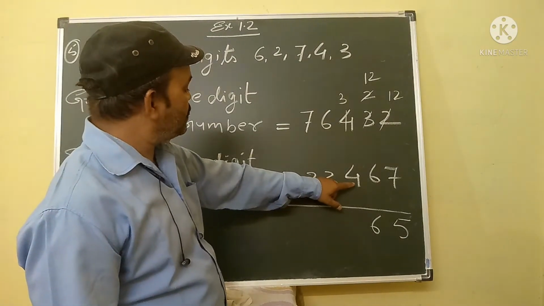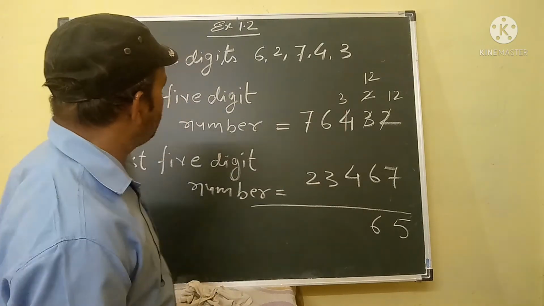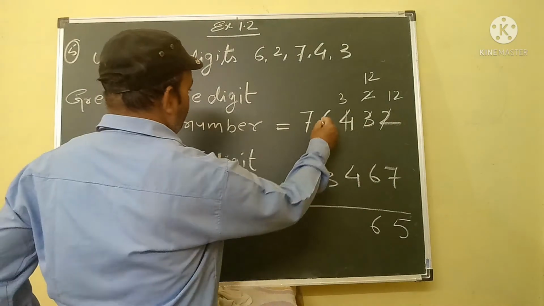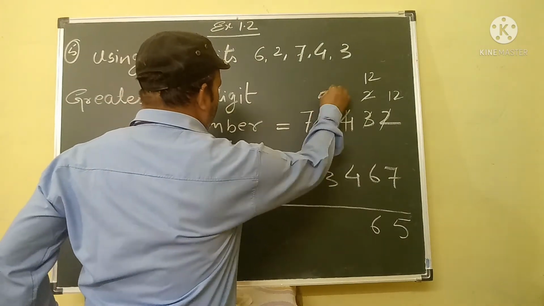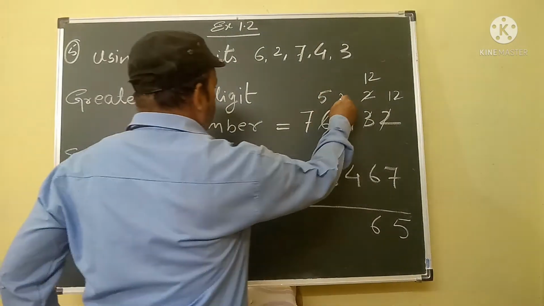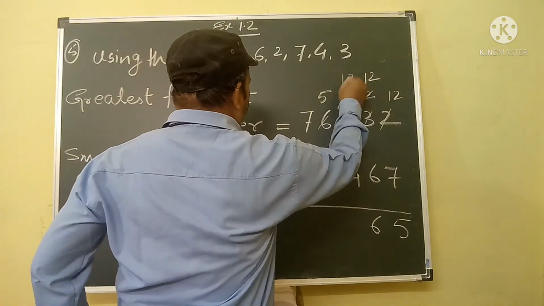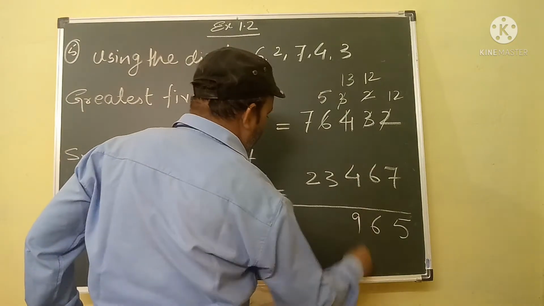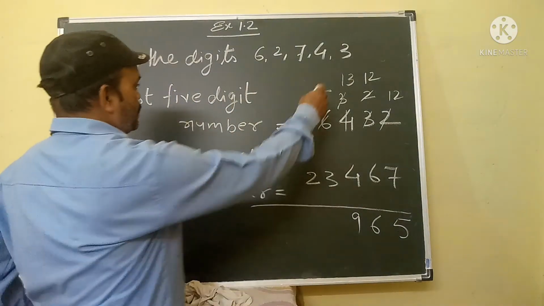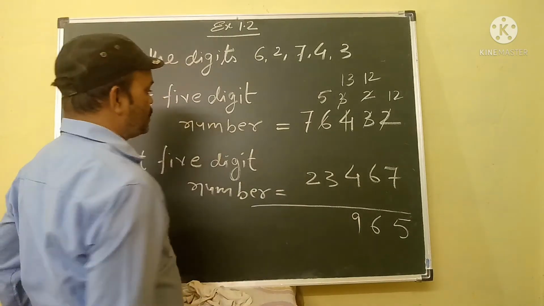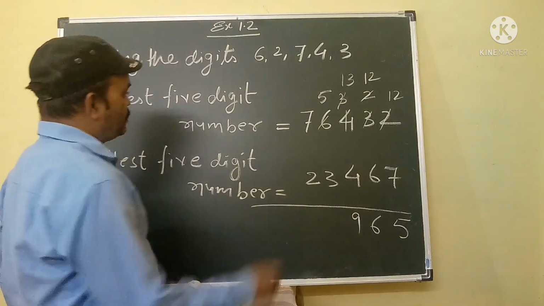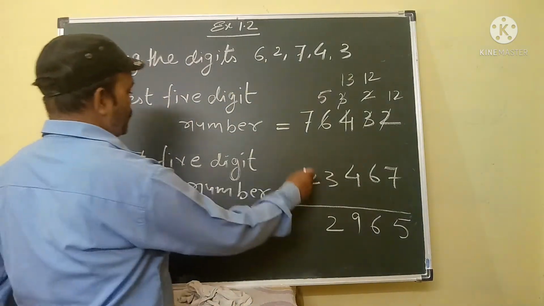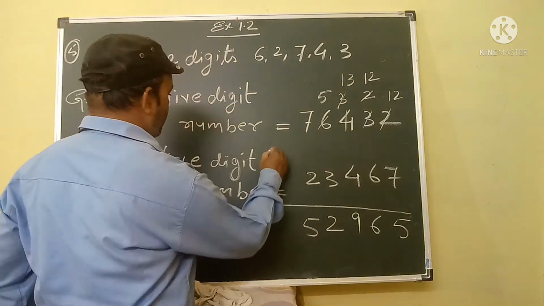We cannot subtract 4 from 3. So we borrow one from 6. So 6 converted to 5, and this 3 converted to 13. 13 minus 4 will give you 9. 5 minus 3 will give you 2. 7 minus 2 is 5.